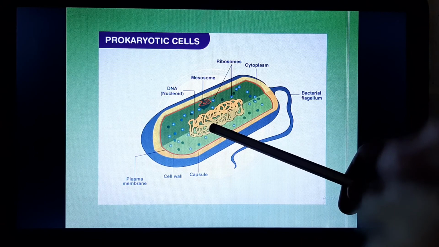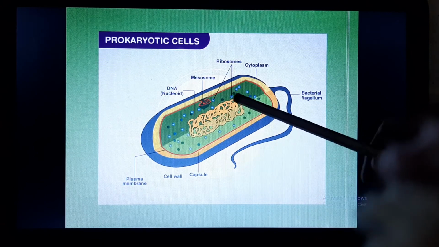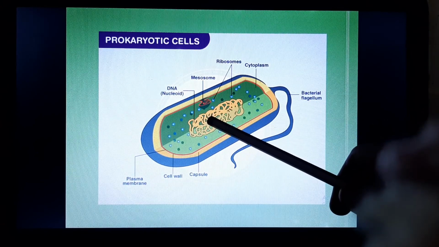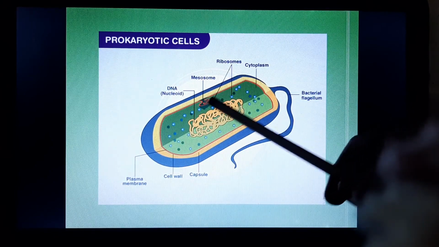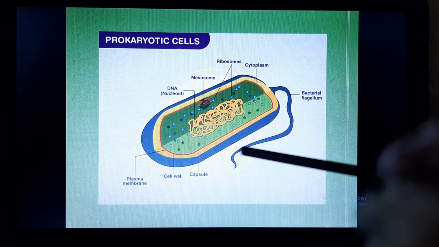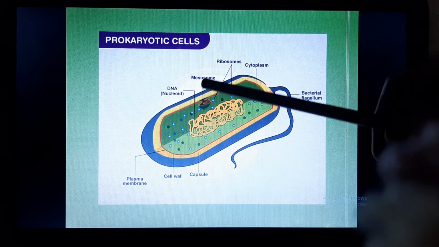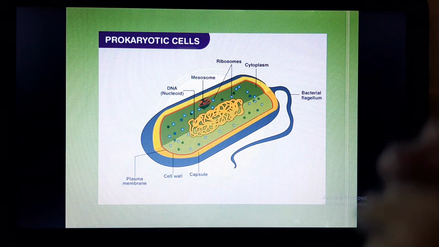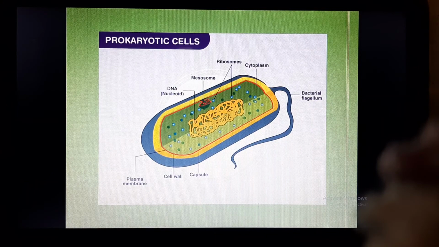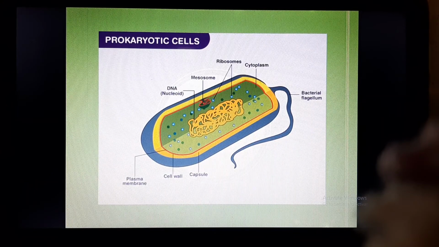Why does it not have any definite shape? Because it is not surrounded by a boundary or any membrane. Since no membrane is surrounding the nuclear material, therefore the nucleus does not have a definite shape, and it is called a prokaryote or primitive kind of nucleus.